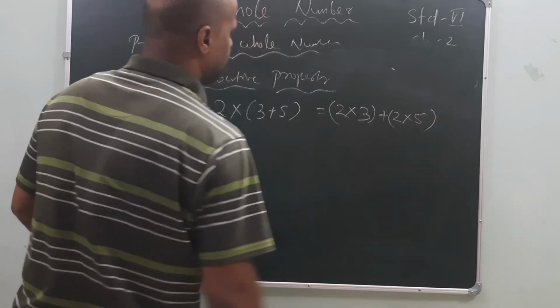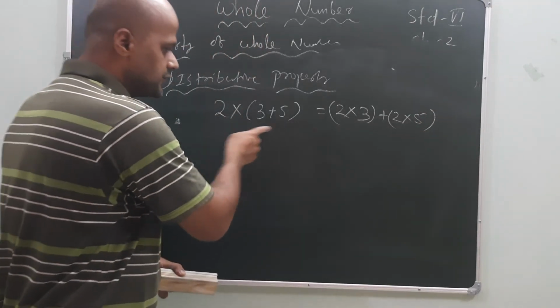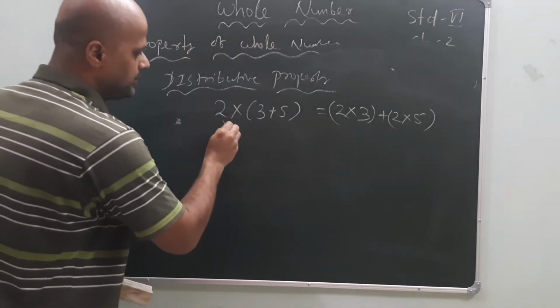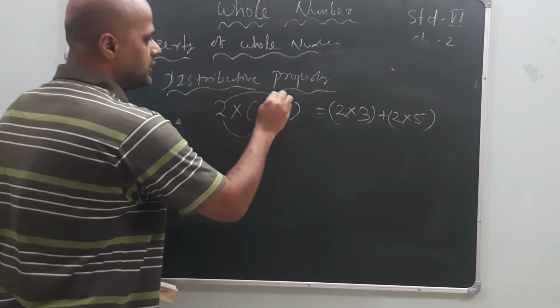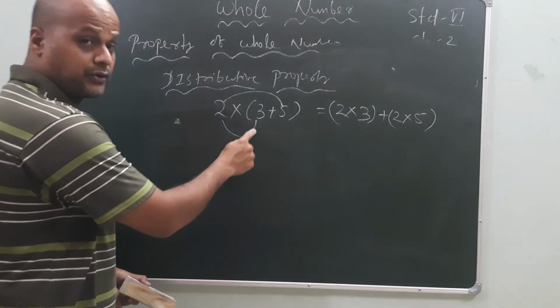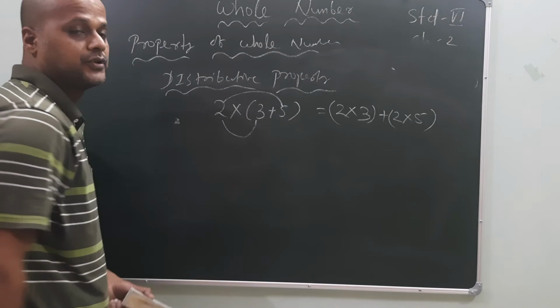If I distribute it like this, then the value of this one is equal to this one. How do these two come? First 2 is multiplied with 3. Then addition comes. Then again 2 is multiplied with 5.